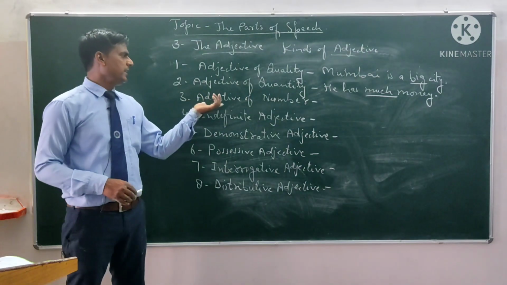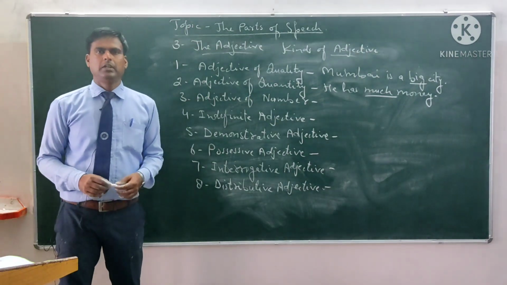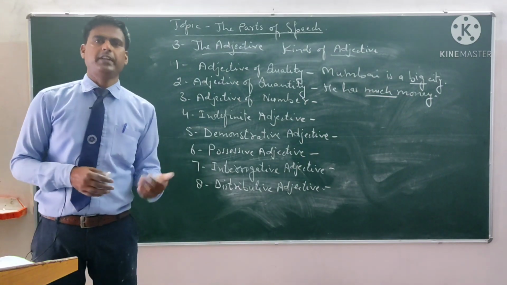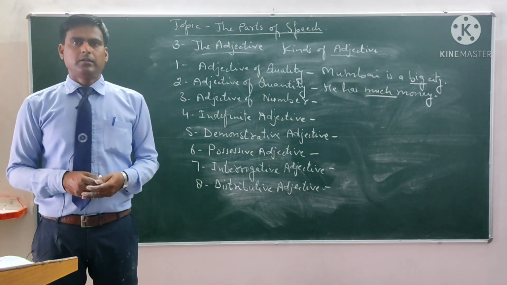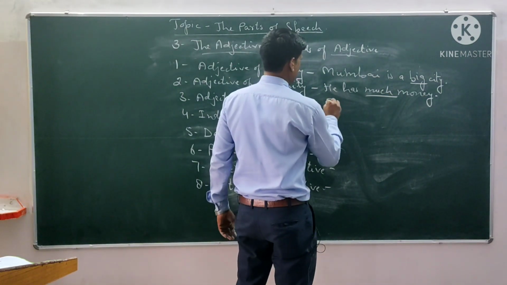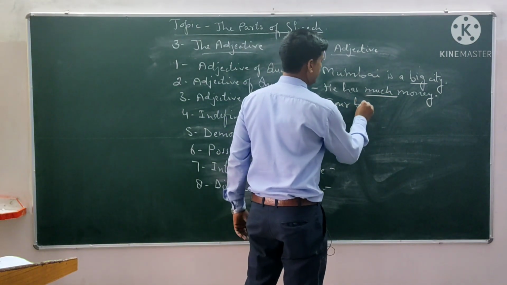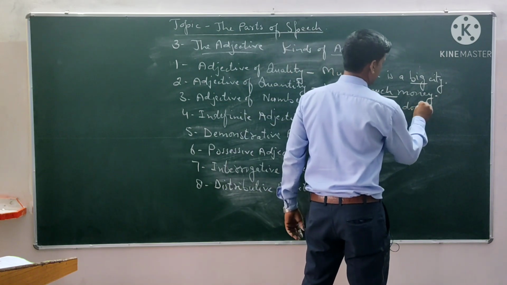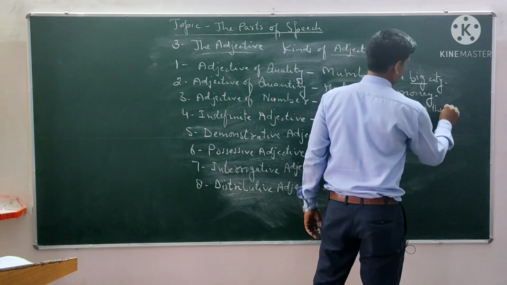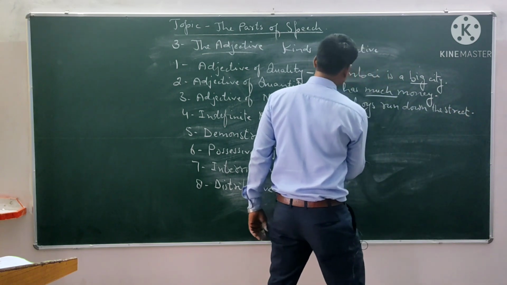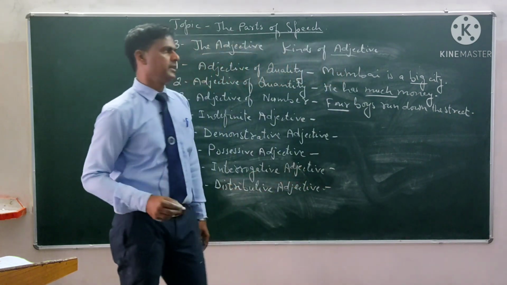Now let us see adjective of number. It tells us about how many. It tells us about the number of anything. For example, we can say four boys run down the street. So four is the adjective of number.